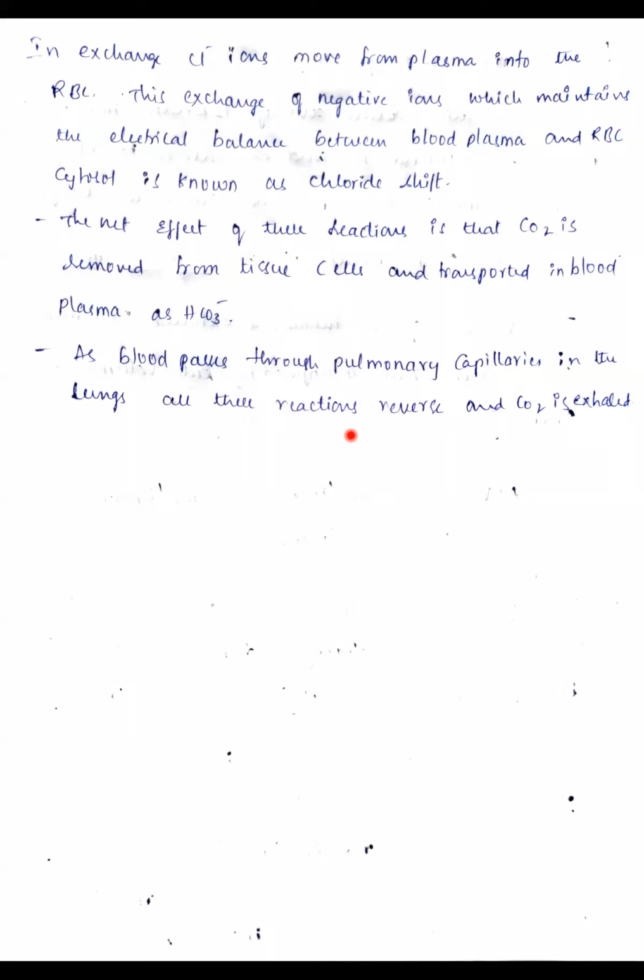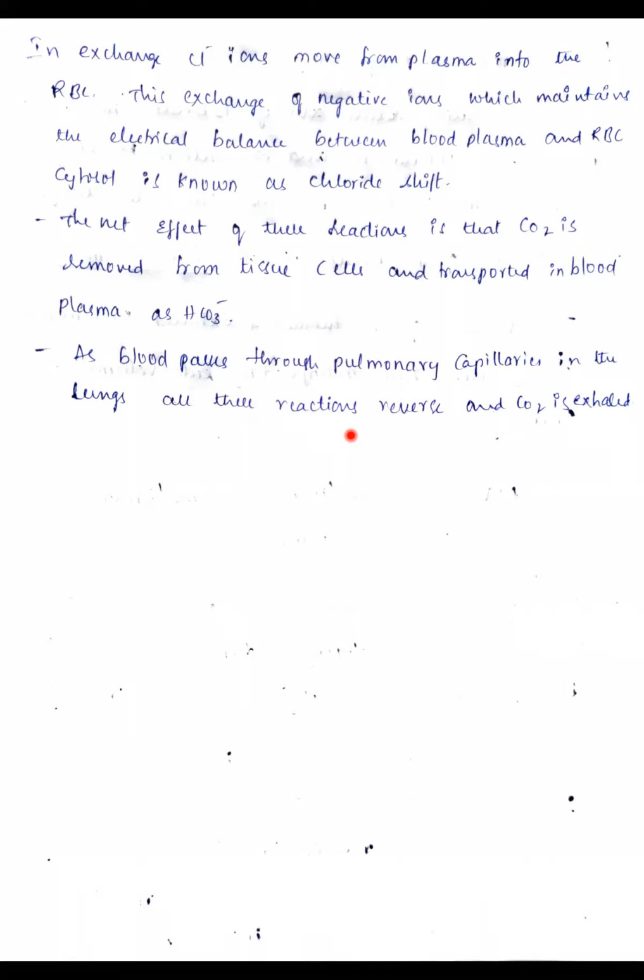This exchange of negative ions, which maintains the electrical balance between the blood plasma and the RBC cytosol, is known as chloride shift. You remember this terminology? What is meant by chloride shift? It is the exchange of negative ions that maintains the electrical balance between the blood plasma and the RBC.